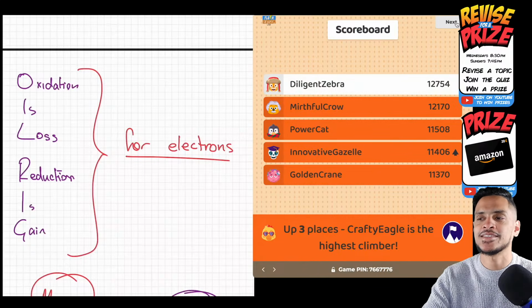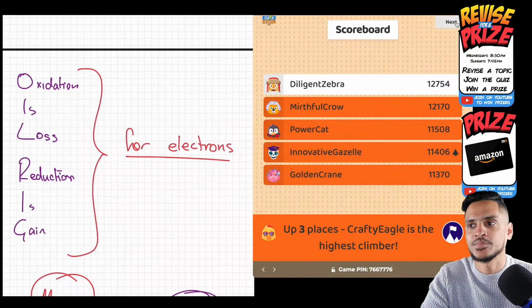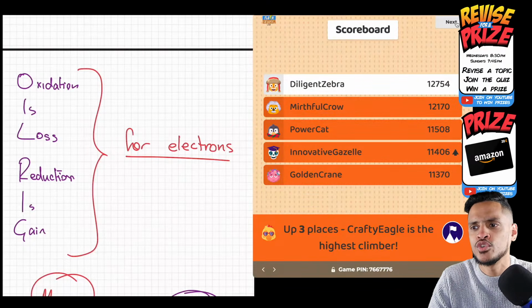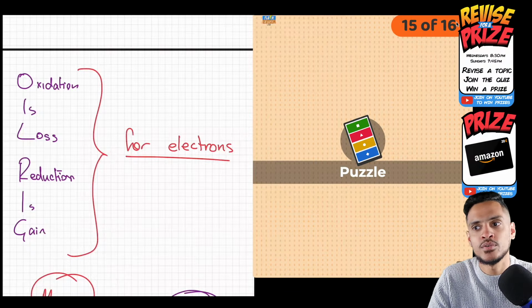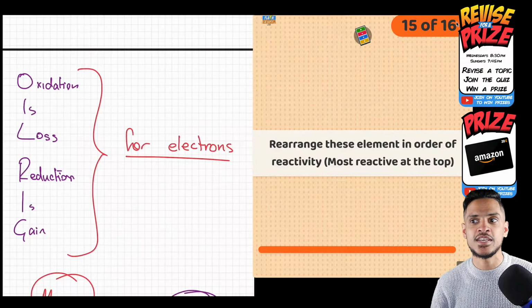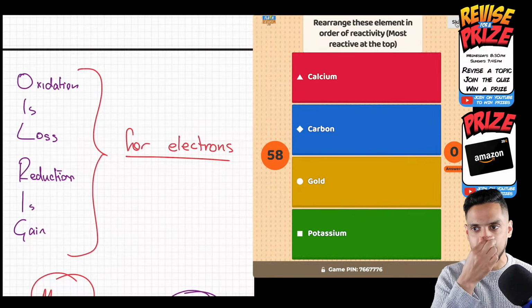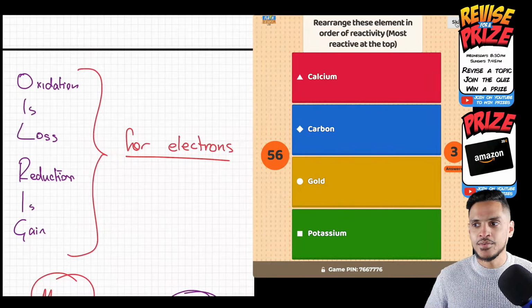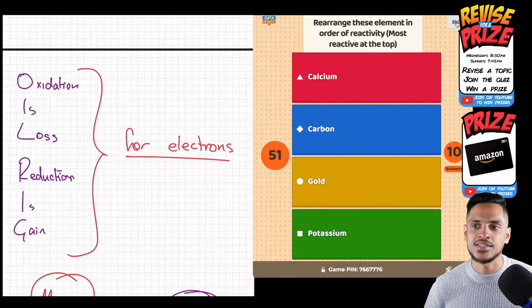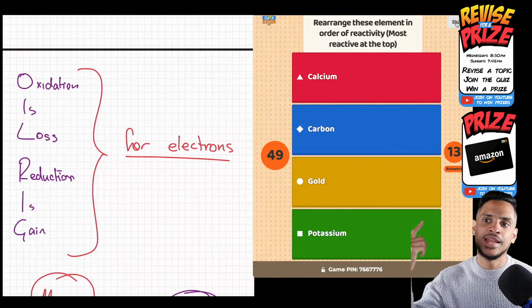Can you get that 2nd or 1st place? You never know. There might be a tricky question at the end there, or something where people need to think a bit more. Let's see. We've got 2 more questions now. Get ready. Puzzle. Okay, this one takes people some time. Rearrange these elements in order of reactivity. Most reactive at the top, guys. Go as fast as you can. We got our first few answers now. People have done it quickly. We got calcium, carbon, gold, potassium. Put the most reactive at the top, least reactive at the bottom.